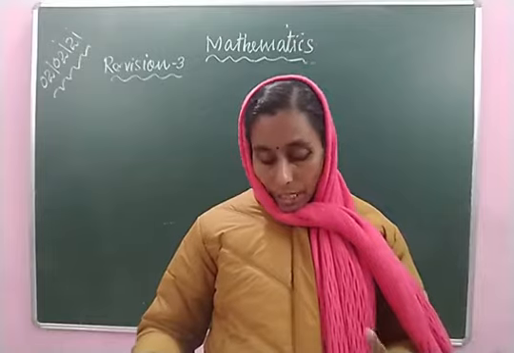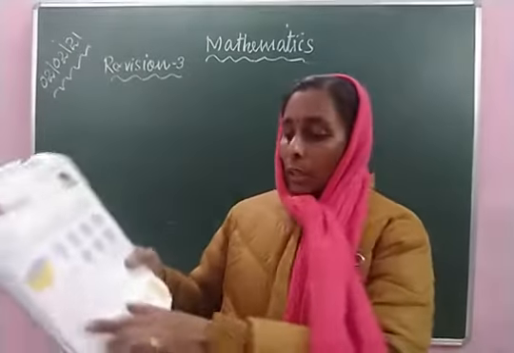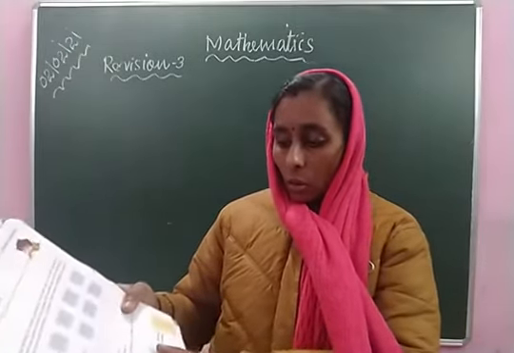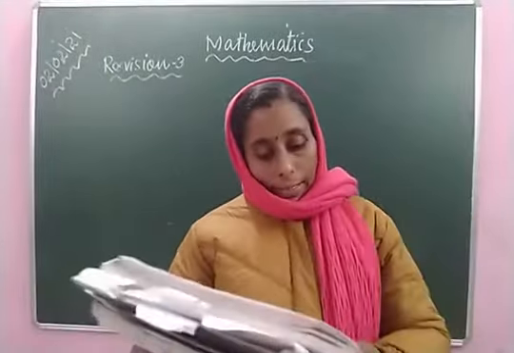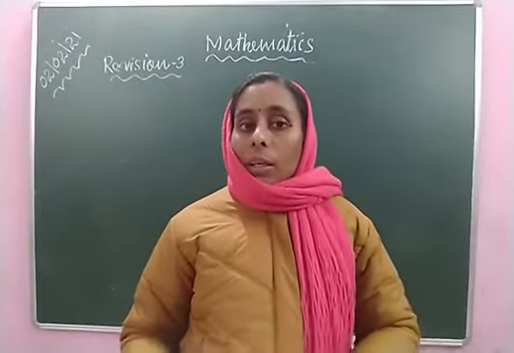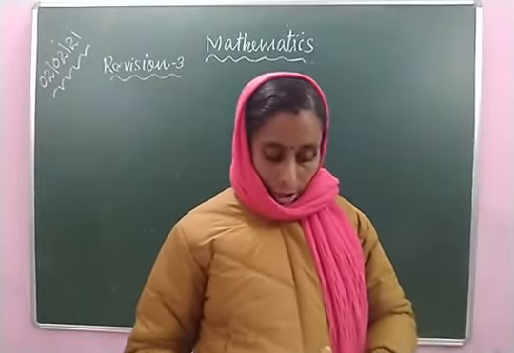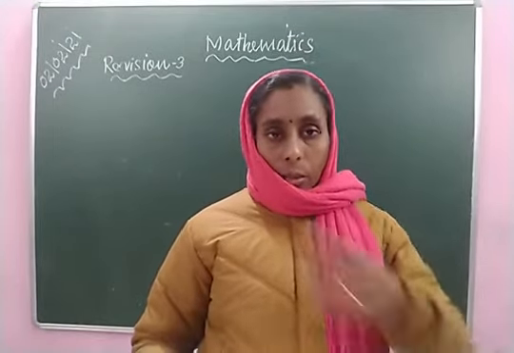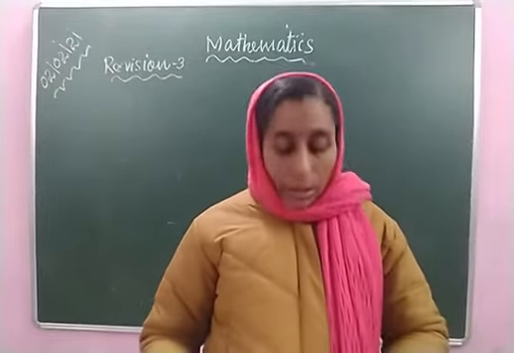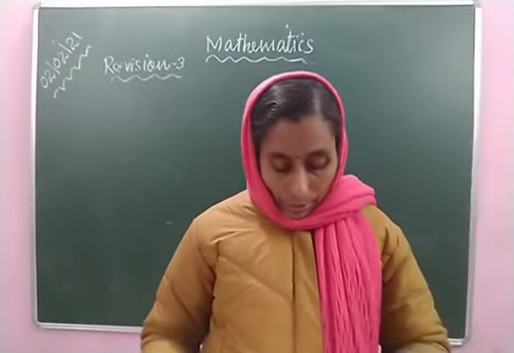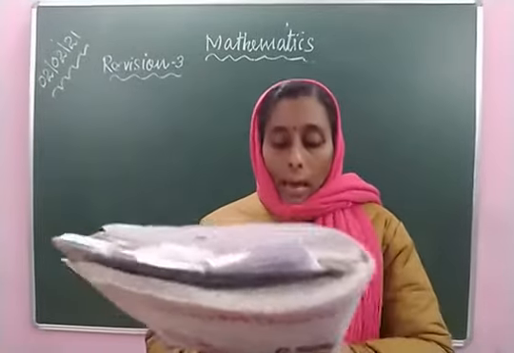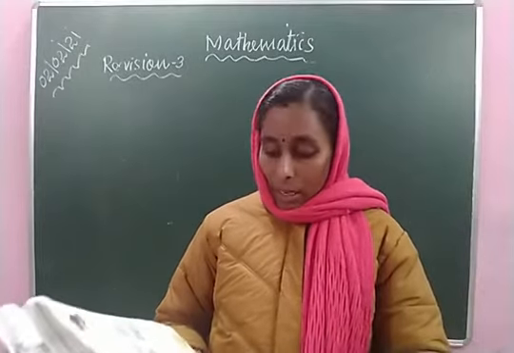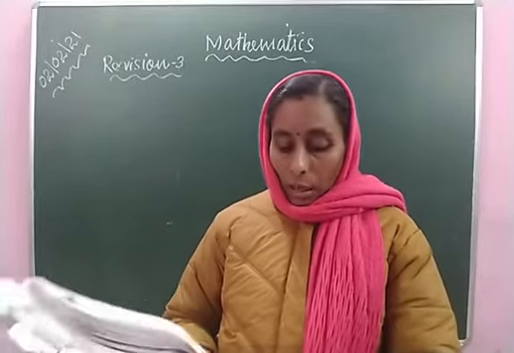Dividend, page number 111, terms of division. Under that part: in division, the number to be divided is called the dividend. Underline that. Next one, the number by which we divide is called the divisor. Underline it. Next one, the answer we get when the dividend is divided by the divisor is called the quotient.